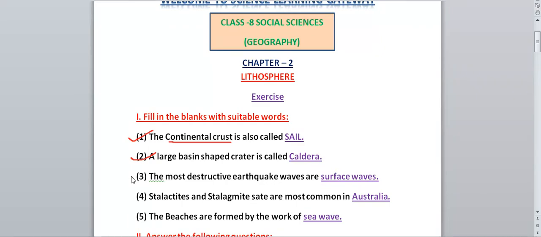And the third one is the most destructive earthquake waves are. So which one will be the most destructive earthquake waves? The surface waves which occur on the surface. It will be most destructive. Stalactites and stalagmites are most common in which country? In Australia. They are most common in Australia. The beaches are formed by the work of sea waves. When sea waves work, then the beaches will be formed.